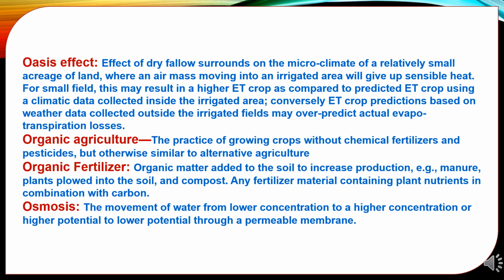Organic agriculture. The practice of growing crops without chemical fertilizers and pesticides but otherwise similar to alternative agriculture. Organic fertilizer. Organic matter added to the soil to increase production like manure, plants plowed into the soil and compost. Any fertilizer material containing plant nutrients in combination with carbon comes under the organic fertilizer category. Osmosis. The movement of water from lower concentration to higher concentration or higher potential to lower potential through a permeable membrane.